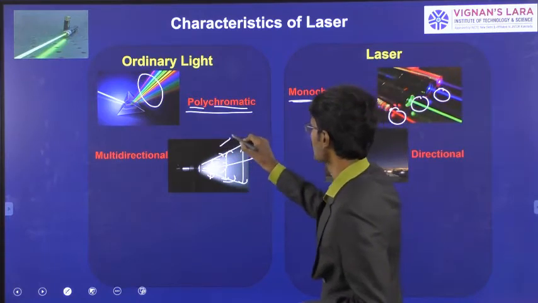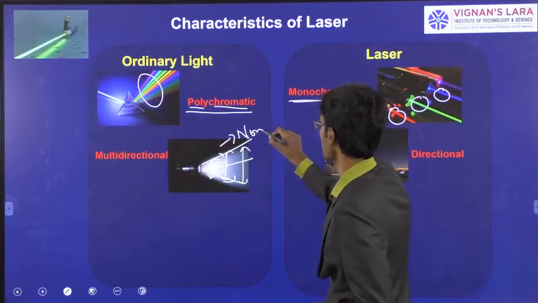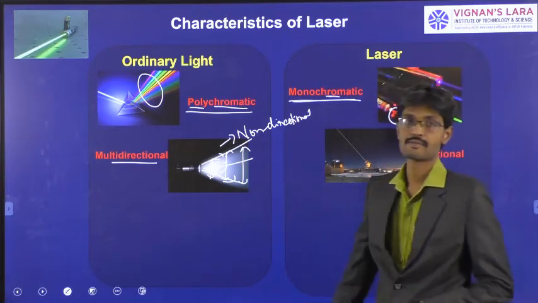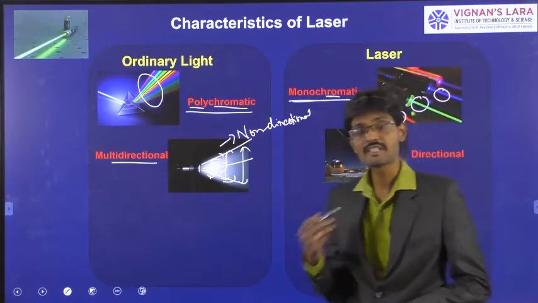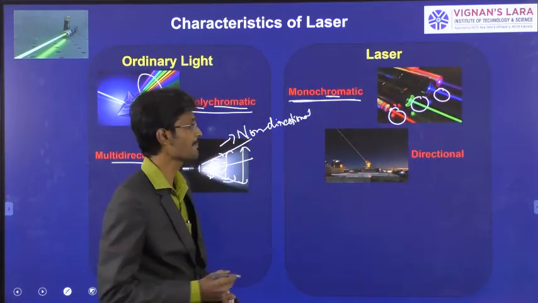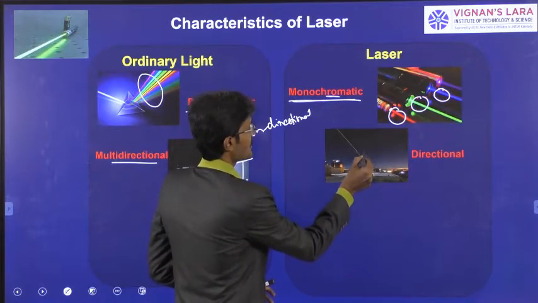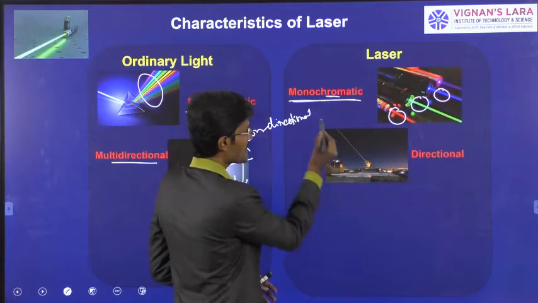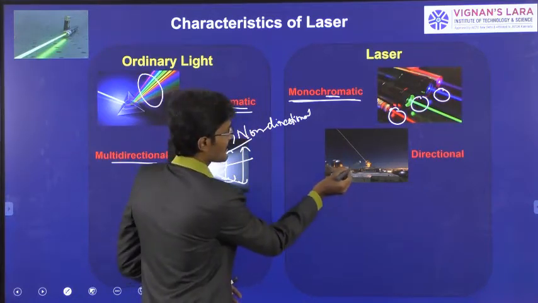So it is non-directional light, which is also called multi-directional light. If you observe the same characteristic in laser, the light coming from laser is almost direct. It travels in one direction. You can see the sharpness of the beam as it travels away from the source.